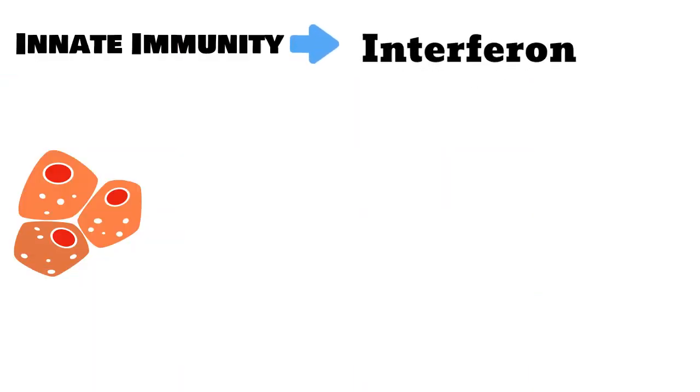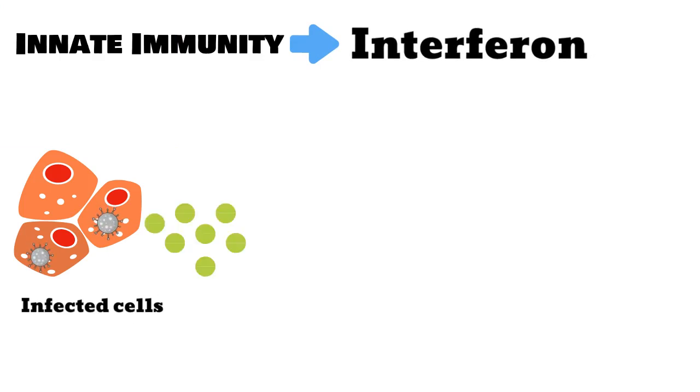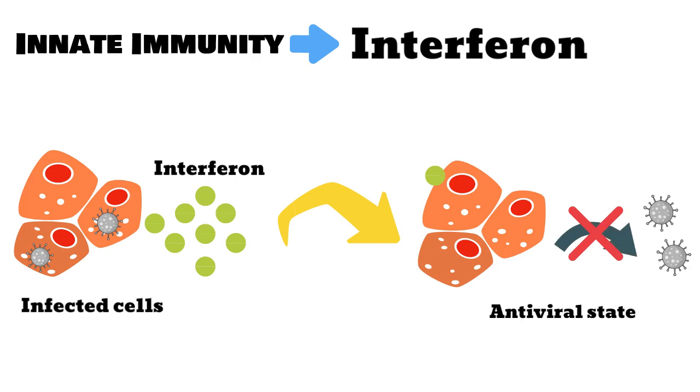First innate immunity to be discussed here is interferon. When a cell is infected with the virus, the cell will produce interferon, which is a cytokine or chemical signal to be sent to the other cells. The interferon binds to the receptor of neighboring cells. When the virus infects the cells, the presence of interferon sends a signal to the cell to inhibit the viral replication. So the cells are now in an antiviral state, so that the virus will not be replicated and produced.